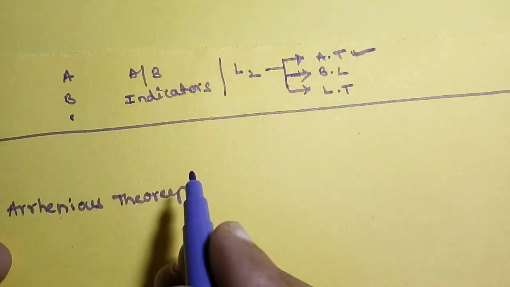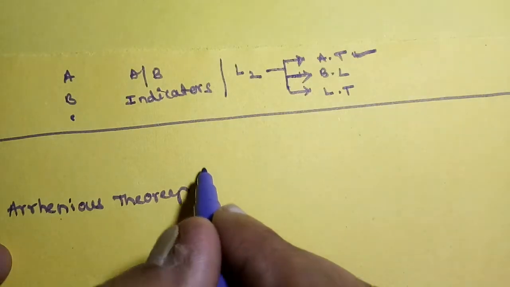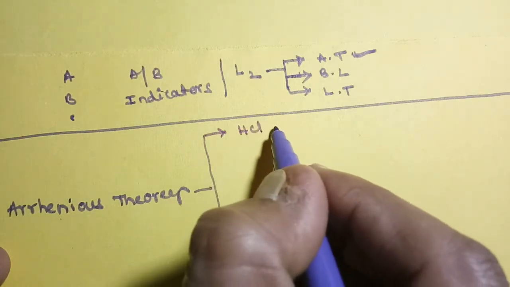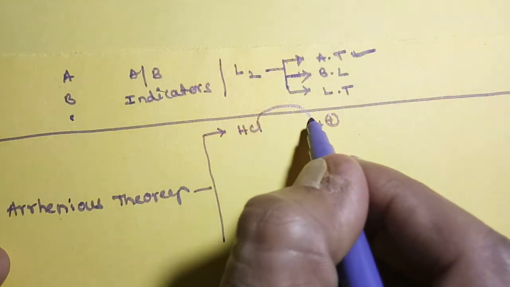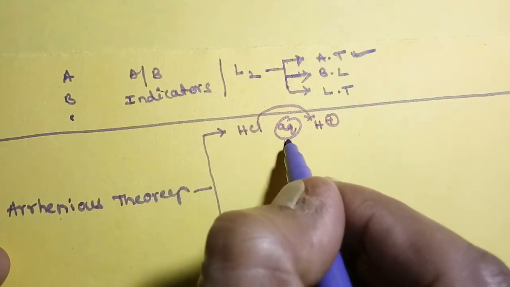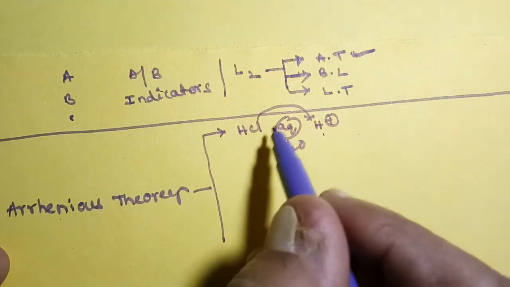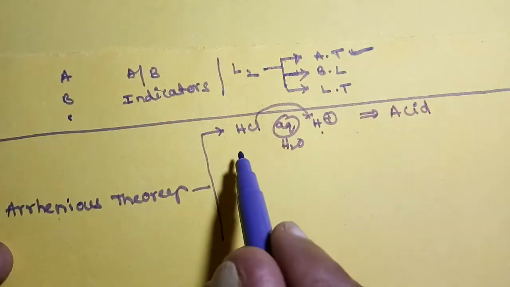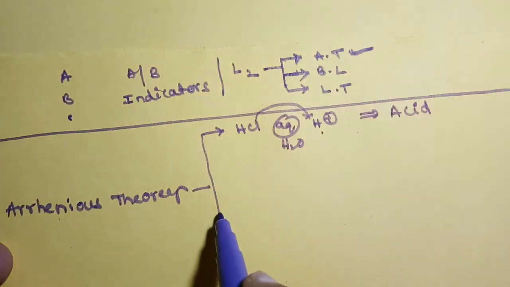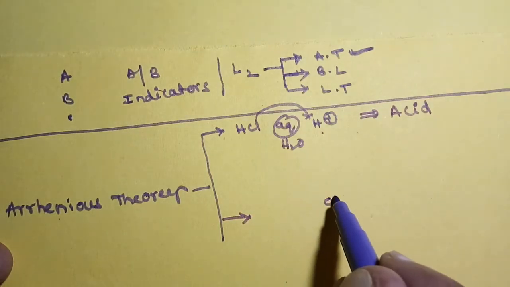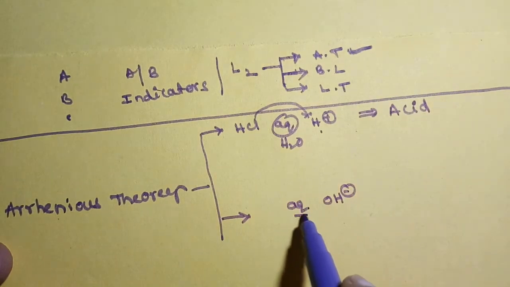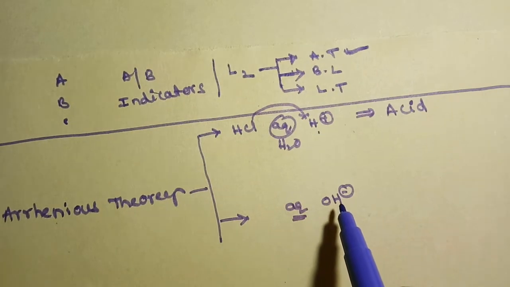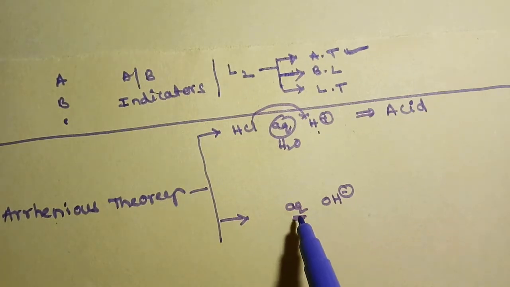According to Arrhenius, the substance which gives H plus ions in aqueous medium, in water, is called an acid. And the substance which gives OH minus ions in water is said to be a base.